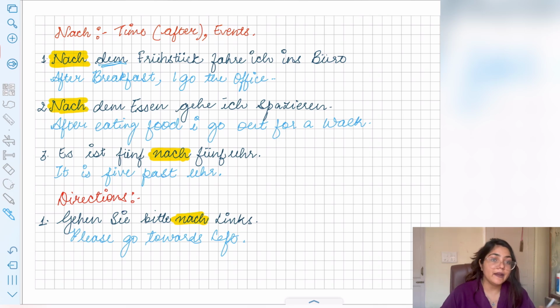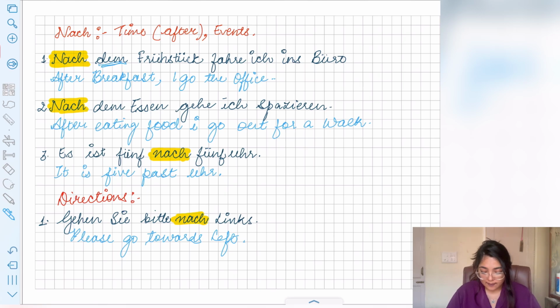Like I explained, das will change into dem. And secondly, it is used as after, right? It is not used as to, like to breakfast, it is as after. So when you mention some events or some activities, then nach becomes after, right?